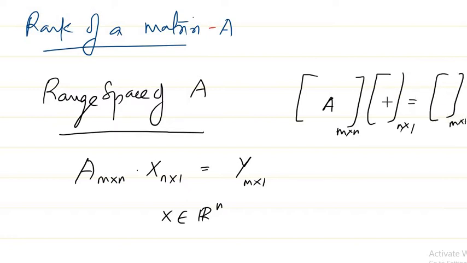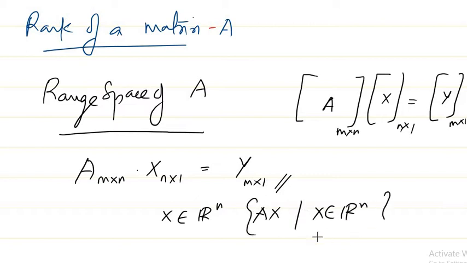This we are denoting by x, this we are denoting by y. So if you find the set of all y's, that will form the range space of A. That means you have to find the set of all Ax where x belongs to Rn, and it will form a space of vectors. That space is basically known as the range space of A.